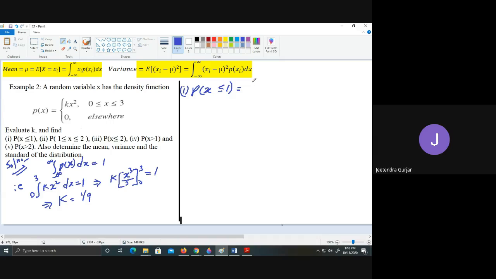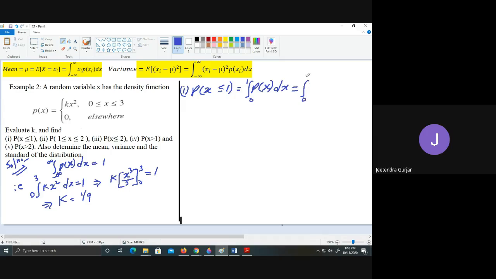Because the lower limit they have not given, it would mean minus infinity, but here the limit is between 0 and 3. The upper limit is 1, that is fixed. The lower limit here is 0.